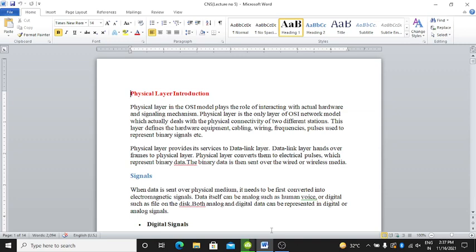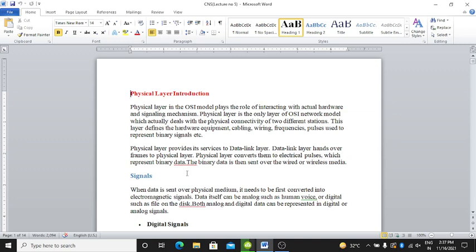The physical layer provides its service to the data link layer. The data link layer hands over frames to the physical layer. The physical layer converts them to electrical pulses which represent the binary data.